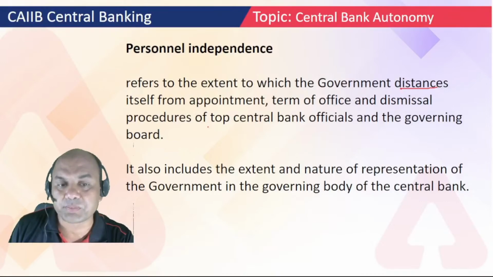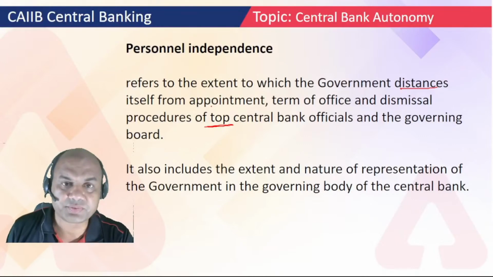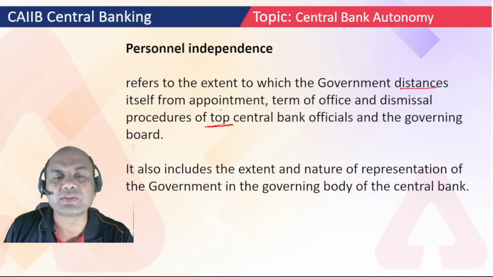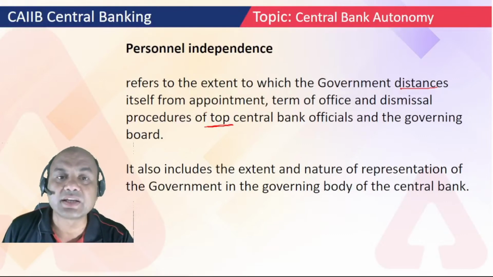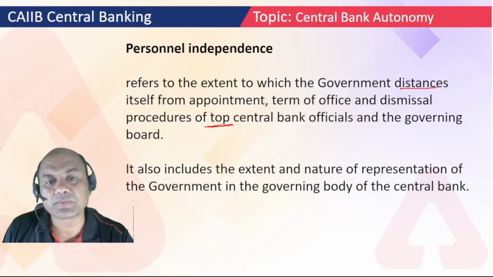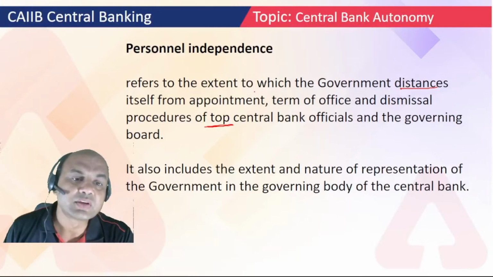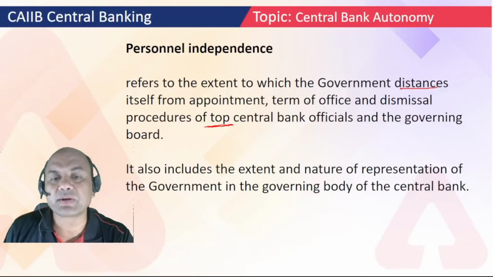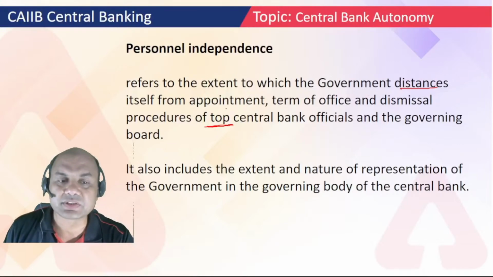Here it's mentioned top; top means it is not related to the clerical level. Clerical level or mid management also can take major decisions which can change the entire policy of the RBI, but top management can take them. So government distances itself from appointment, term of office and dismissal procedure.